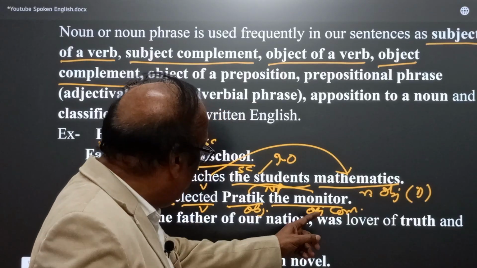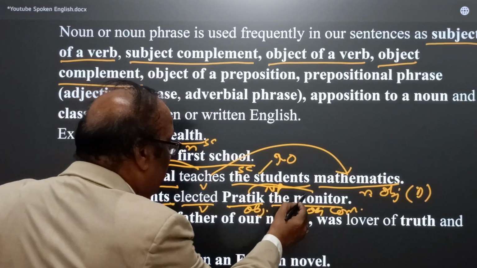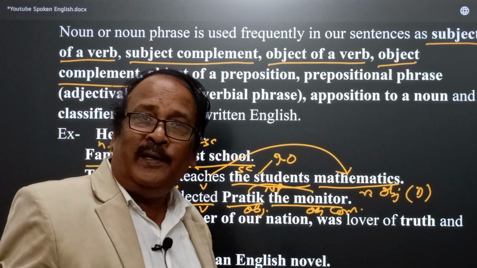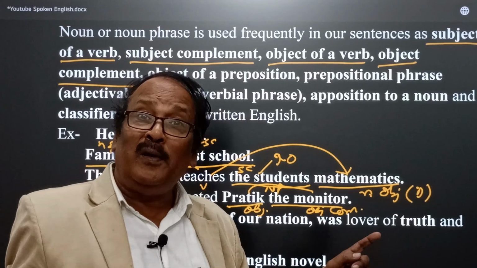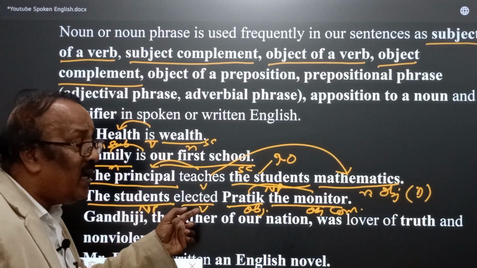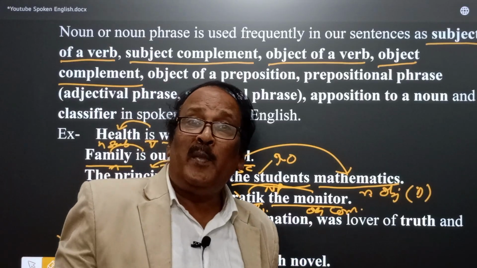Here the monitor has been used to qualify Pratik, the object of this sentence. The students elected whom? Pratik, and Pratik became the monitor.